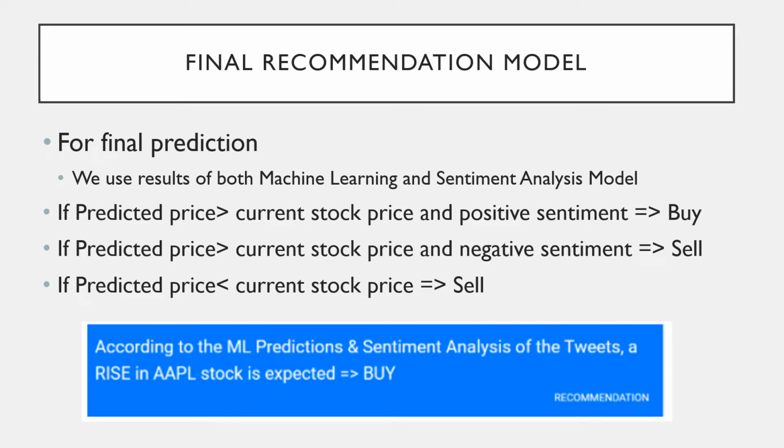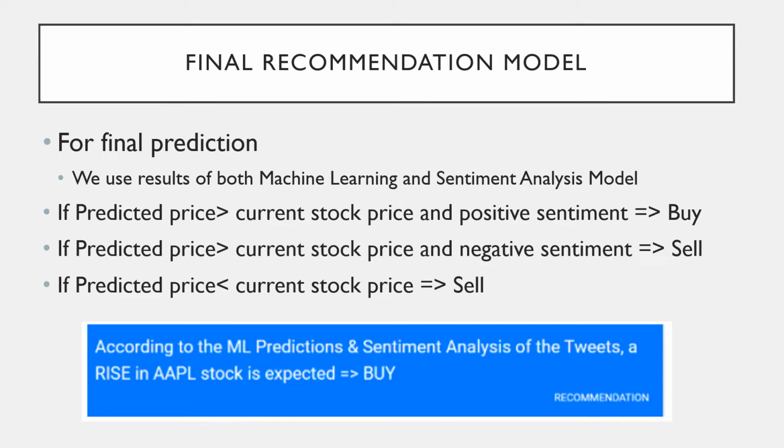So if the predicted price using the ARIMA model is greater than the current stock price and the sentiment is positive for the particular company, then we give our recommendation to buy the stock. However, if the predicted price is greater than the stock price, but there is a negative sentiment in the market around the company, then we recommend the user to sell the stock.